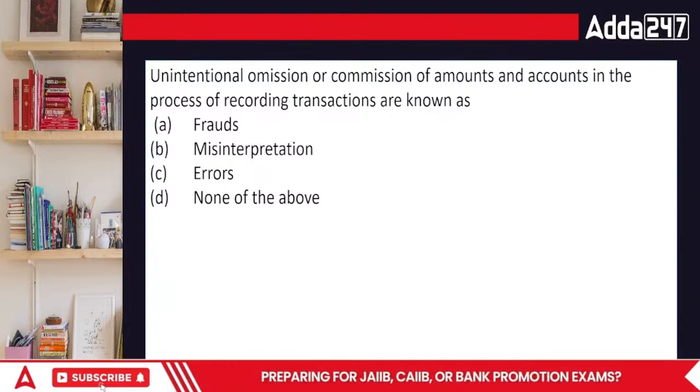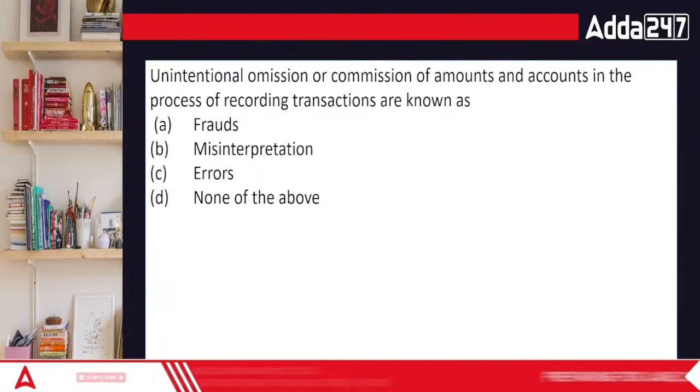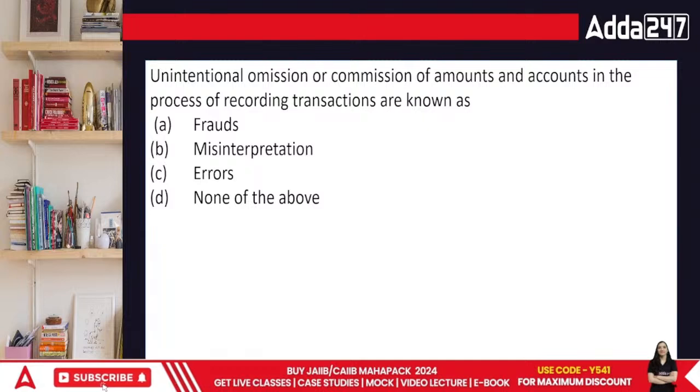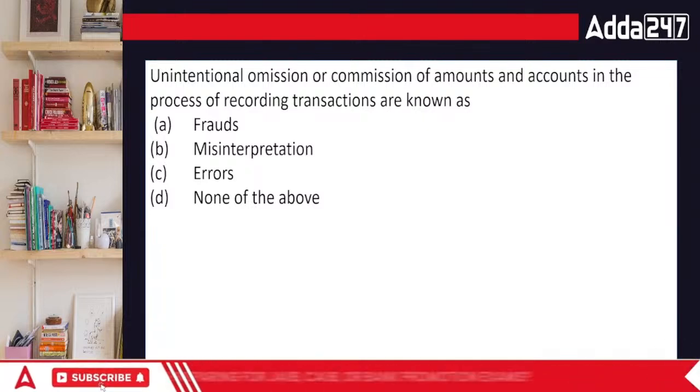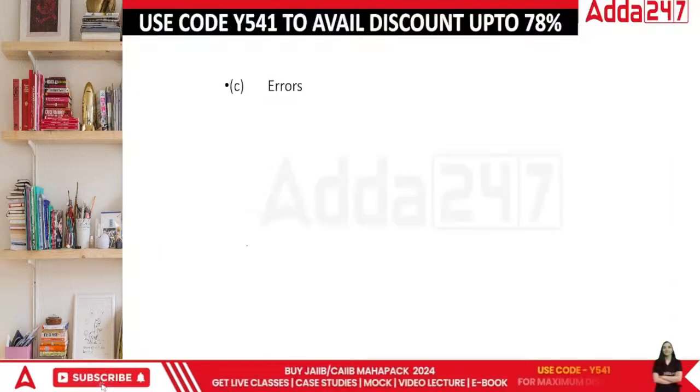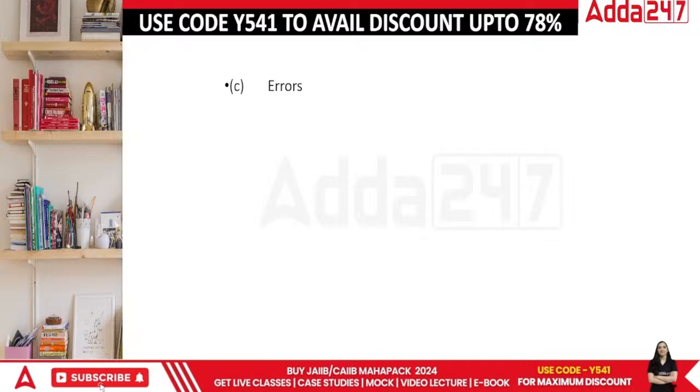Unintentional omissions are something that we forgot. We didn't want to forget it. This is an error overall. This is not something error of omission, error of commission. They are all errors. These are unintentional mistakes that we make.